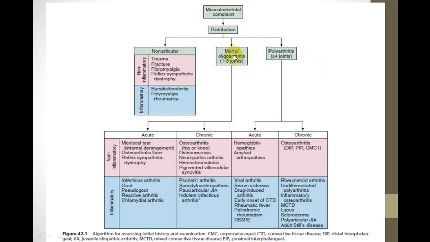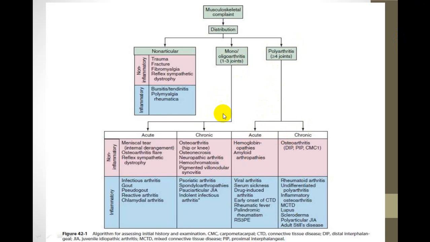Now among articular, depending upon the number of joints involved, monoarticular, polyarticular. Even if more than one joint is involved but less than 5 joints, we call that oligo or mono, or we also use the word pauci, P-A-U-C-I, pauciarticular. While more than 4, usually we say more than 5, we call it polyarticular. Now both of these can be acute onset or chronic onset. Polyarticular can also be acute onset or chronic onset.